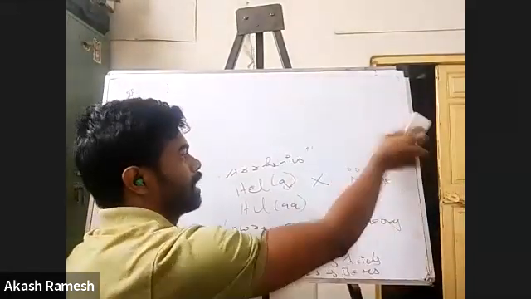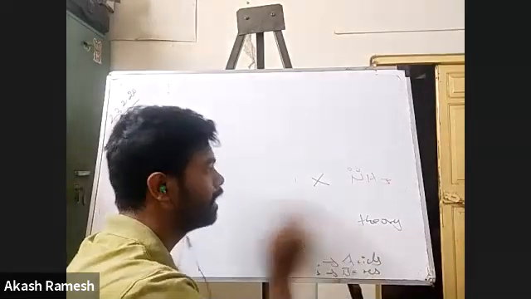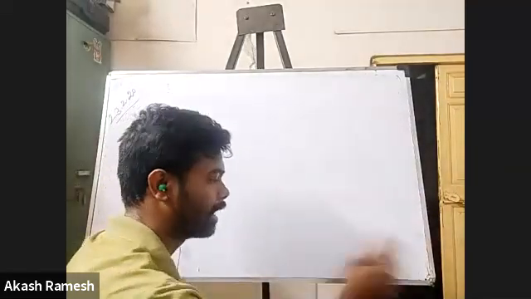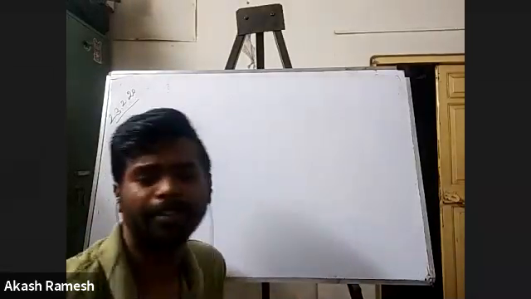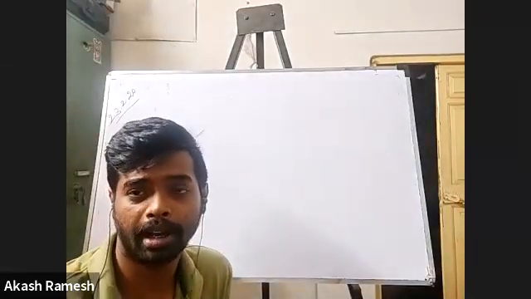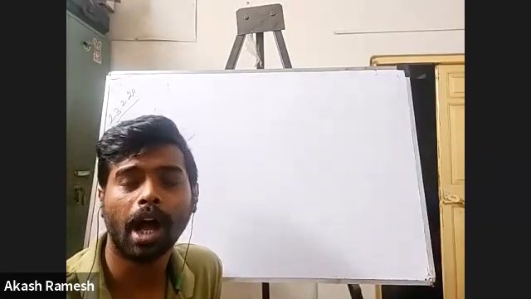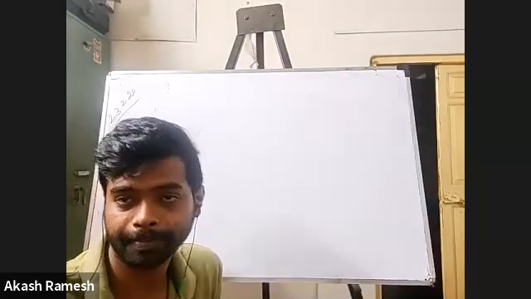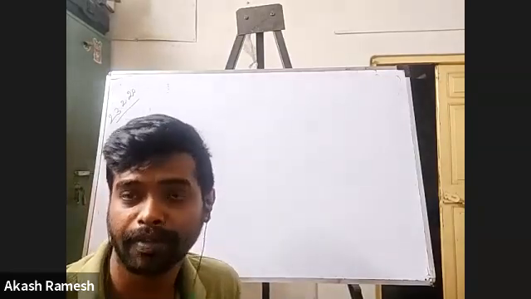Maybe when you come to 11th class, there is a chapter called equilibrium, right? So there you will be studying in depth about all these concepts. Just giving you a hint, right? Okay, fine. So now we know what exactly acids and bases are. Now what you have to understand is how acids can be classified. Now you tell me, what are the ways in which acids can be classified?